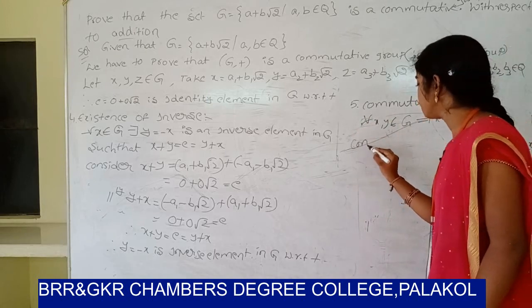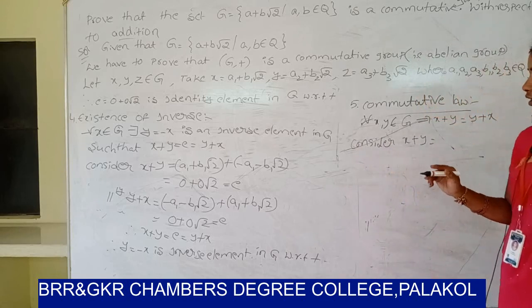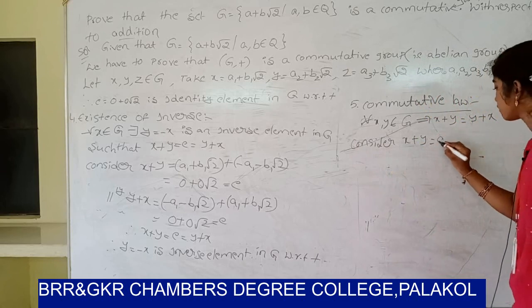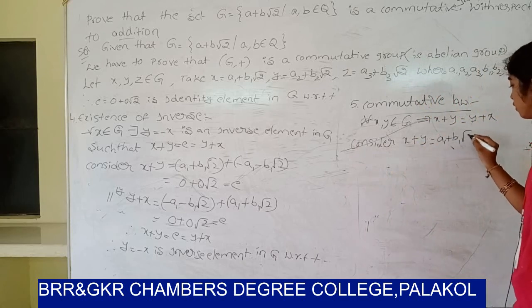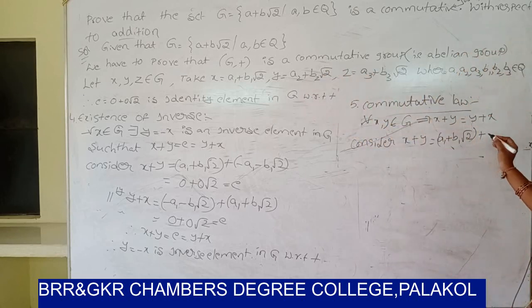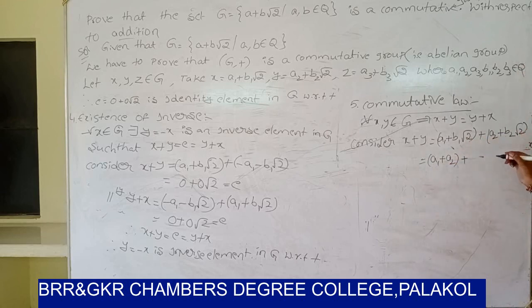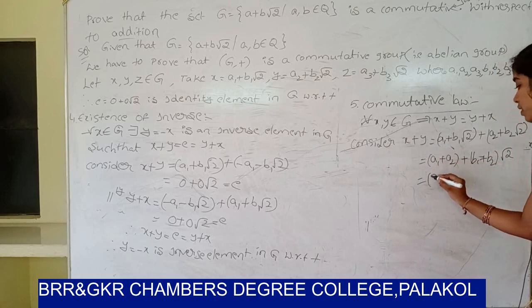So consider x plus y. x value is a1 plus b1 root 2, plus y value, a2 plus b2 root 2. It can be written as a1 plus a2 plus, root 2 being common, b1 plus b2 root 2. So a1 plus a2 can be written as a2 plus a1.